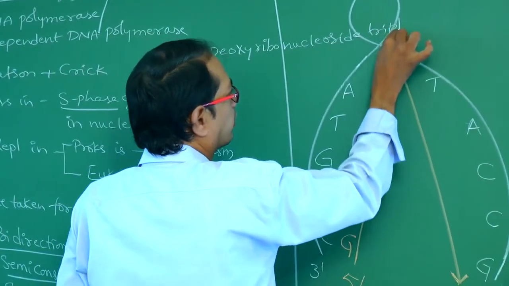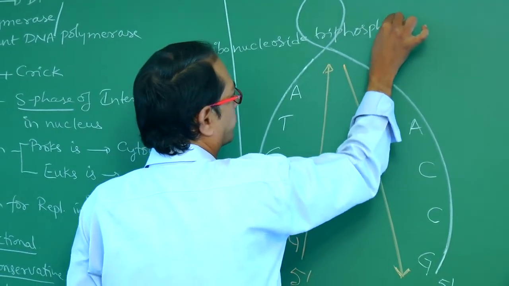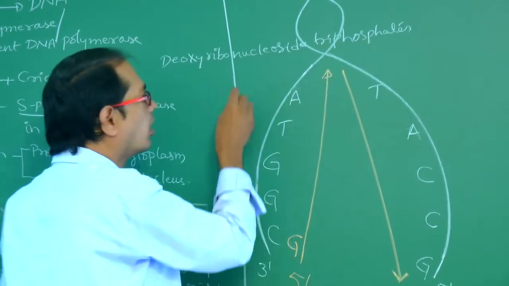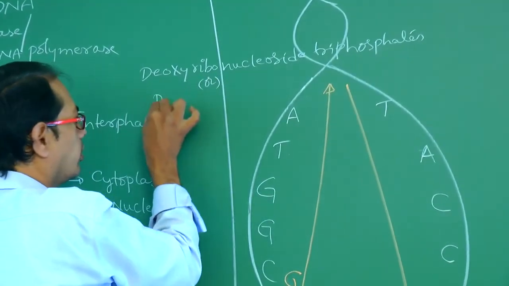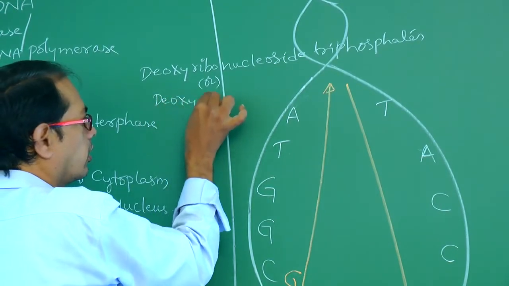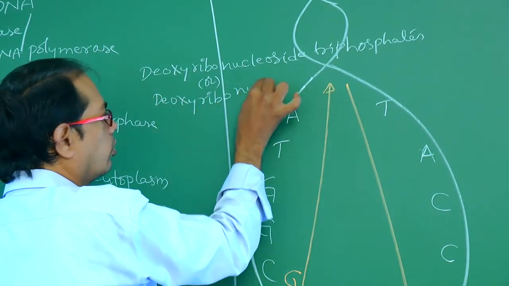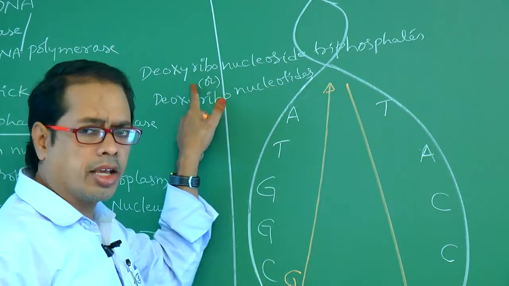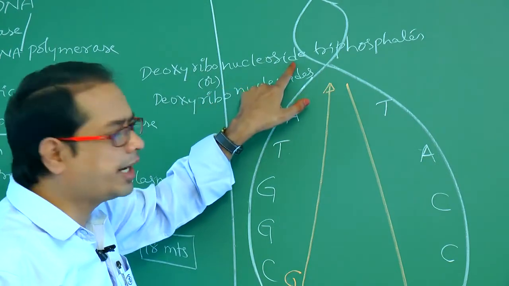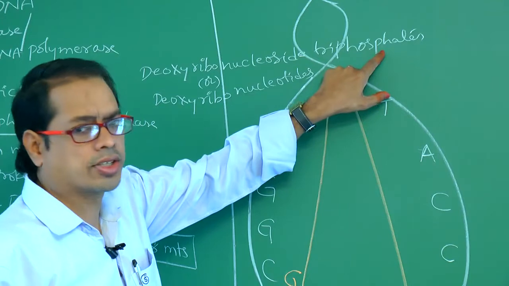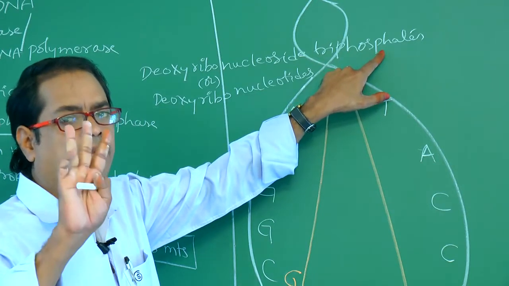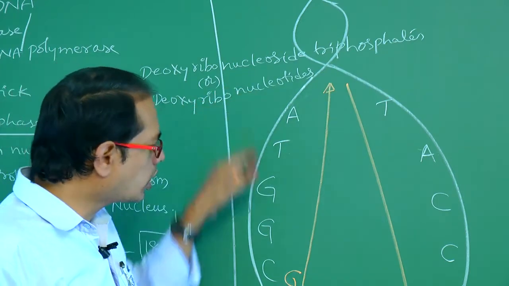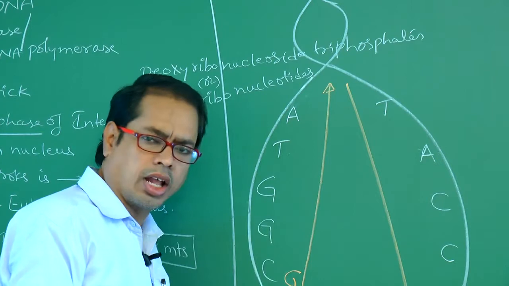Deoxyribonucleoside triphosphates, or deoxyribonucleotides. See, for DNA, deoxyribonucleoside triphosphates means how many phosphorus are there? Three phosphorus. Or deoxyribonucleotides are added one by one.